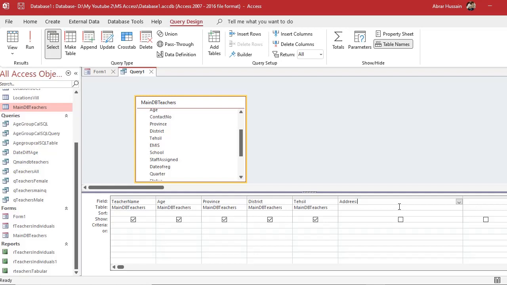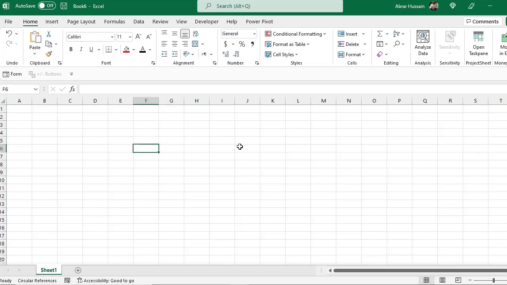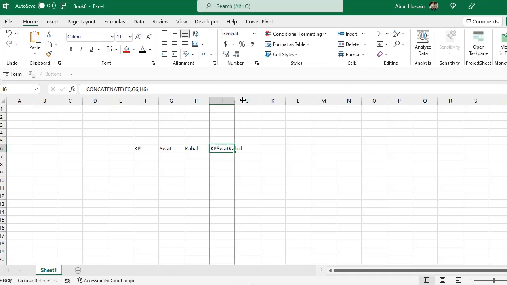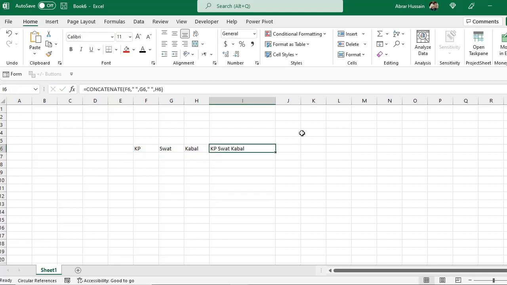In Access, just like in Excel, if you are going to do this in Excel, how would you do it? For example, if you have KP, Swat, Kabal, and you want to concatenate them, you come here, you type concatenate, small bracket, this one, and this one. And here you see KPSwatKabal, with no spaces. You can add spaces here just with quotation marks, then comma, then quotation mark. Now you see KP Swat Kabal.